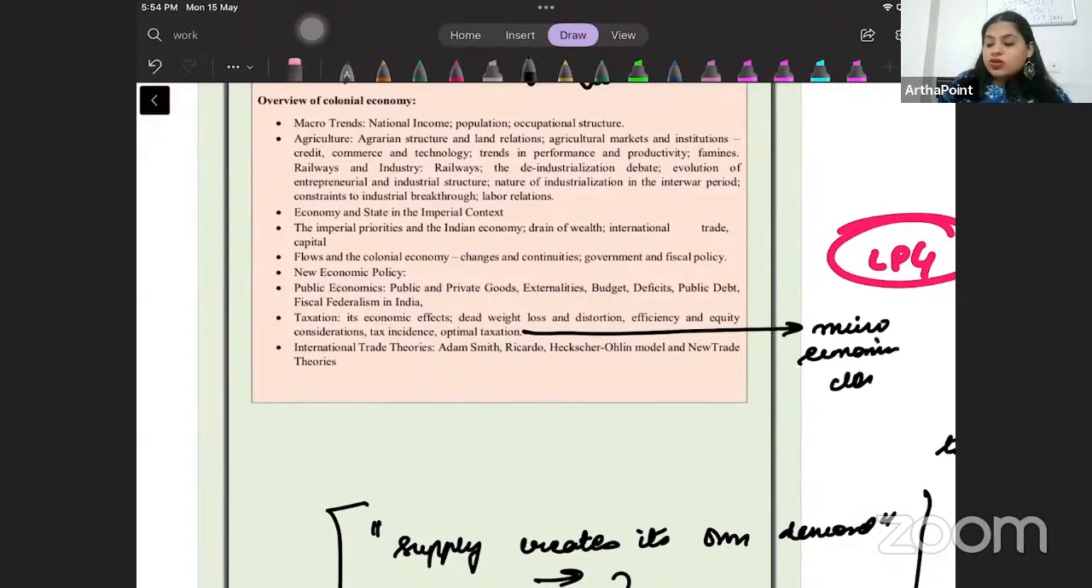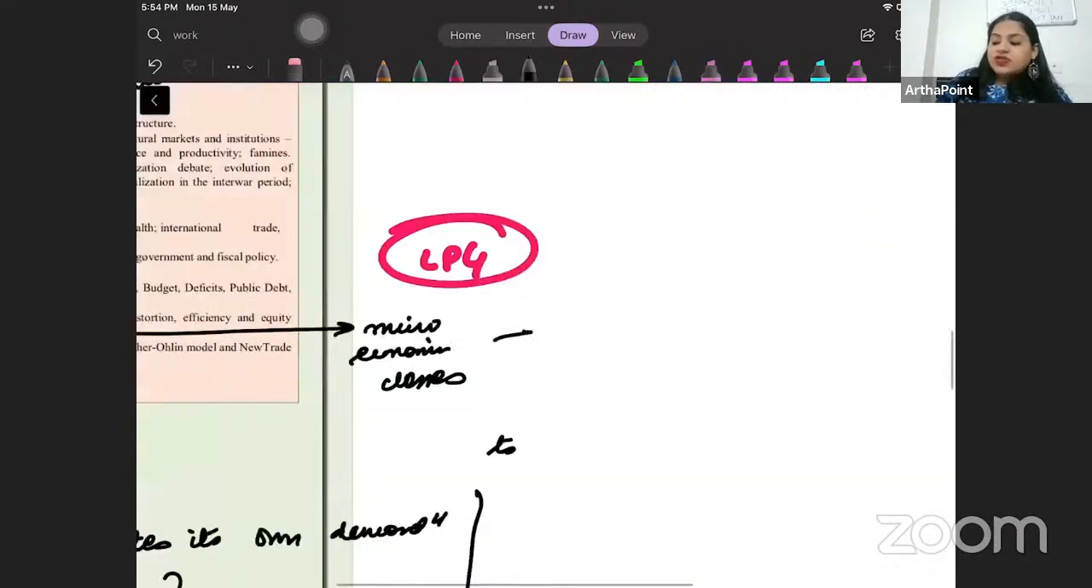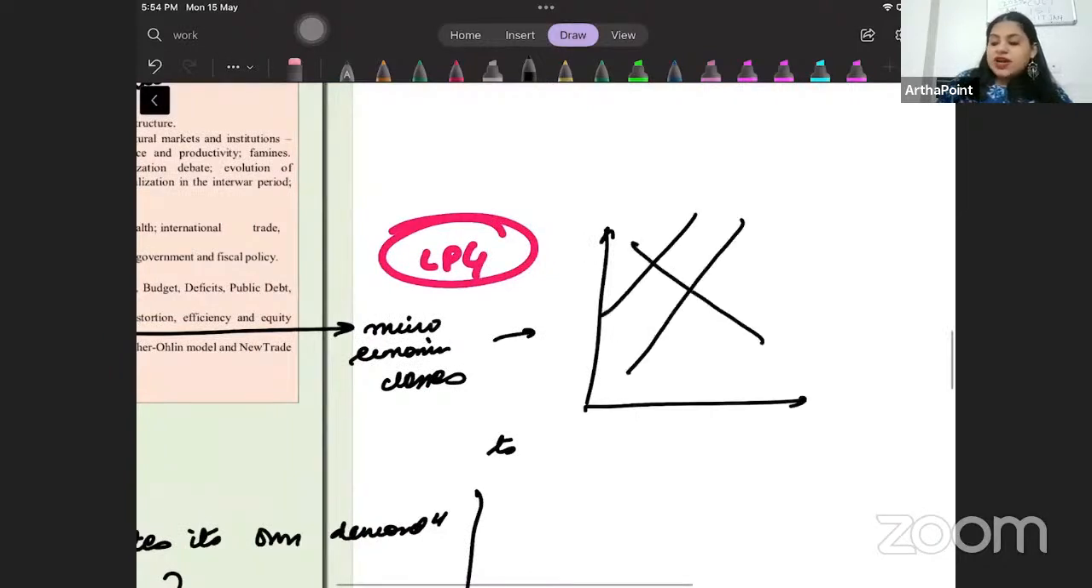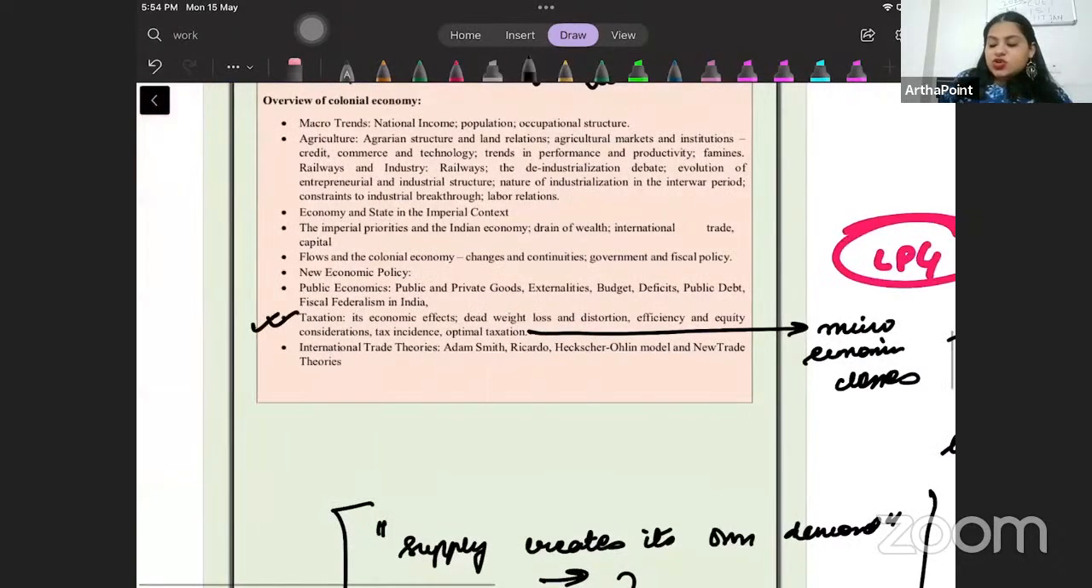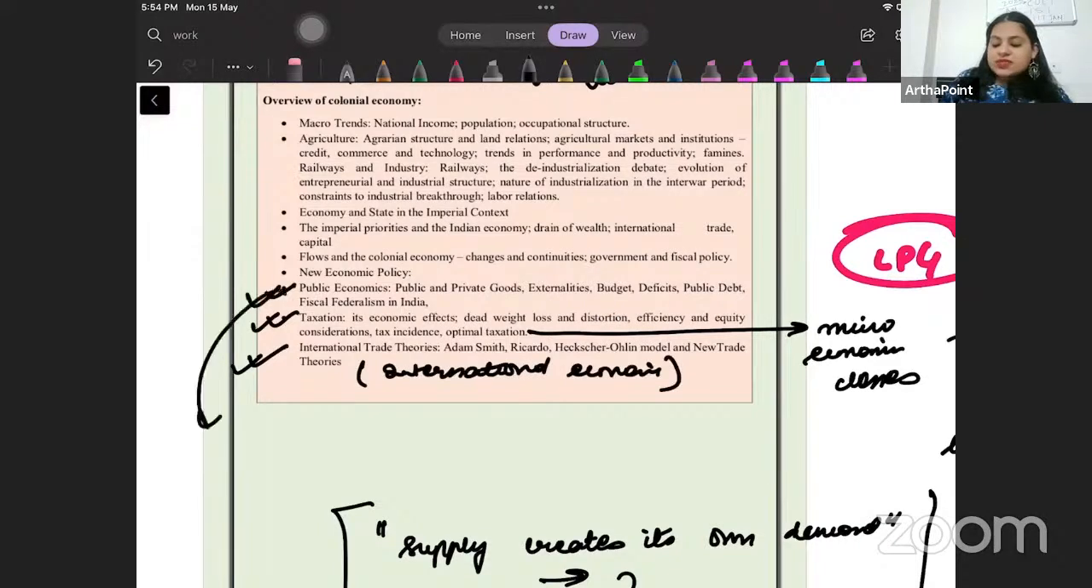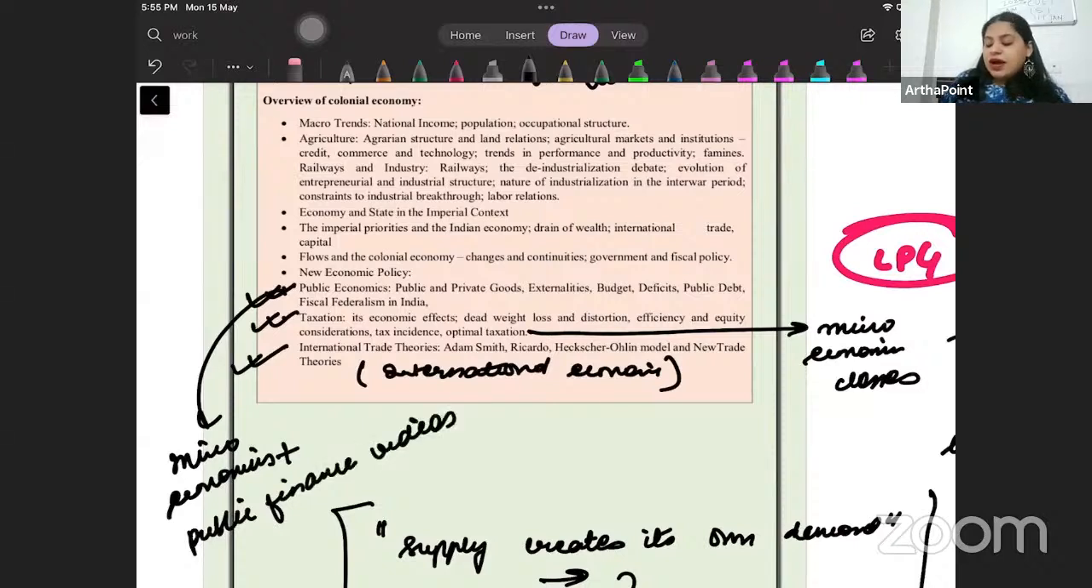What is deadweight loss during taxation? How the supply curve shifts upwards? What is the deadweight loss that's there? So this is that part. International trade has to be done from international economic videos. Public economics has to be done from the last part of microeconomics, where we do public eco, plus I have added some new public finance videos in the portal, in which, for example, I have done what is Peacock-Wiseman effect.